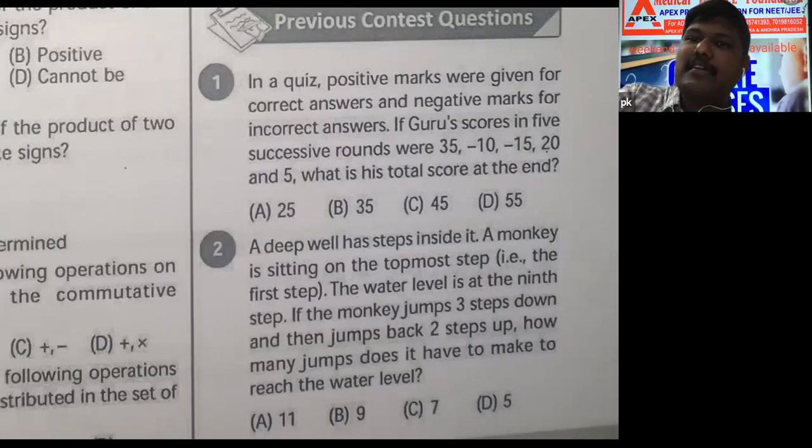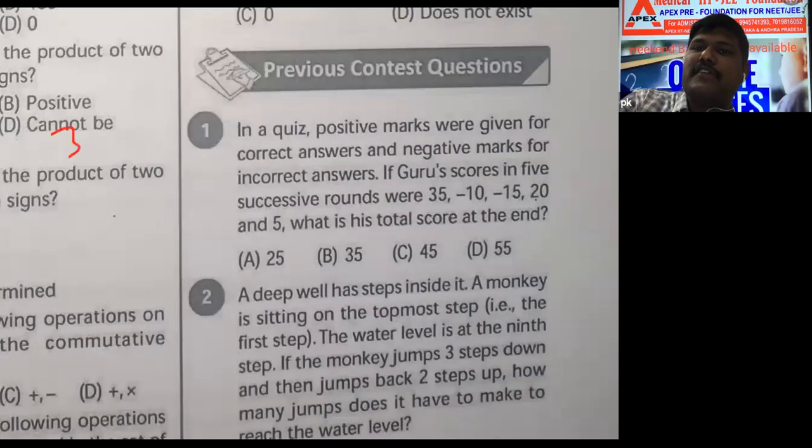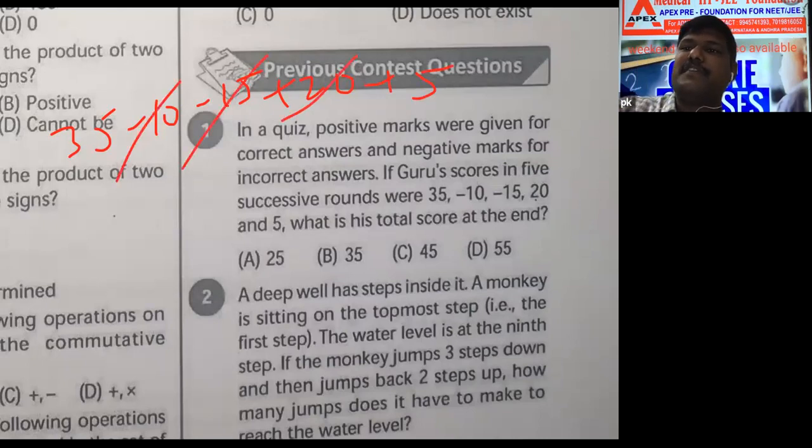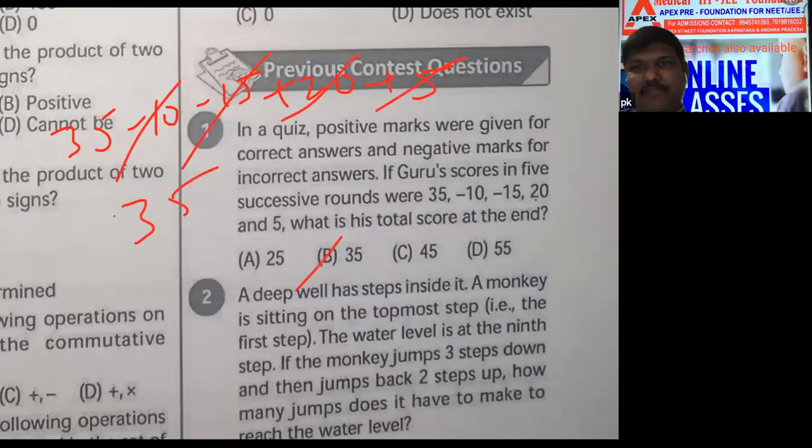You can add. 35 - 10 - 15 + 20 + 5. 10, 15, 25, 20 plus 5, 25. Only 35 is not cancelled. How nicely I cancel now. Correct? Can I move to the next question?